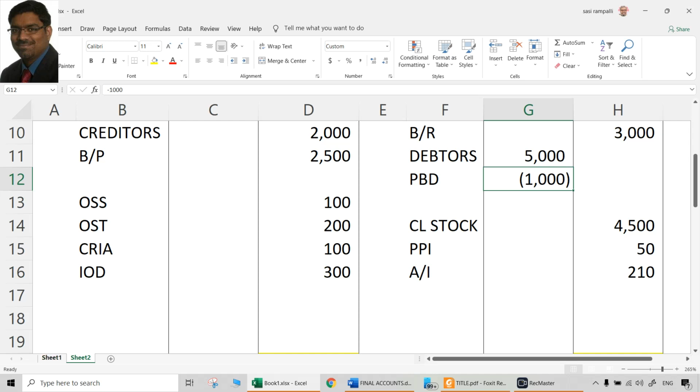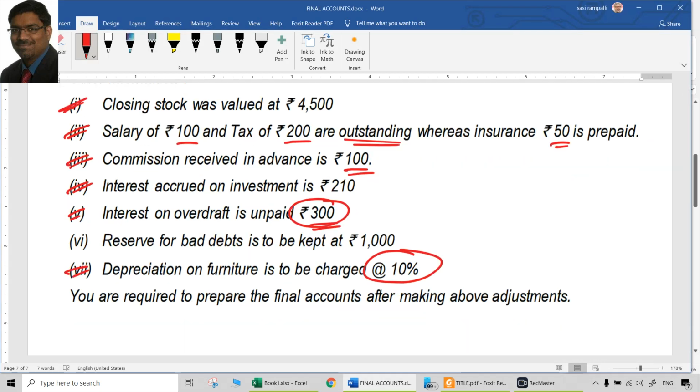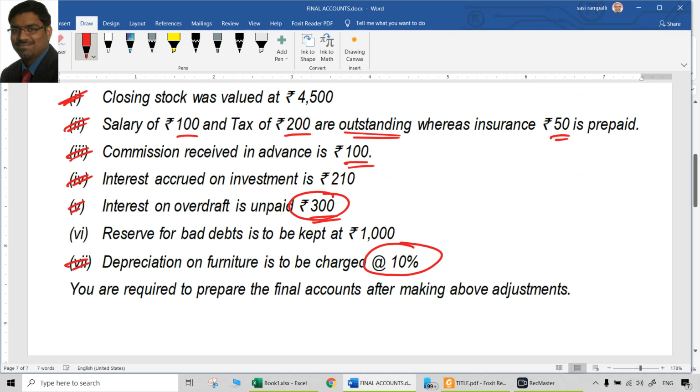No double treatment for this required. Only one treatment which was there for the item of trial balance, which was a credit balance obviously. Now what we treated like reducing it from debtors. That is the only treatment to be done, because the provision amount is same incidentally. Not necessarily always it will be like this. In the current scenario it is like that. So that is the treatment for all the items concluded.